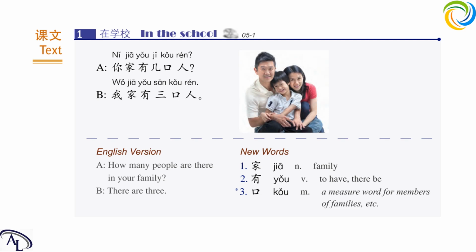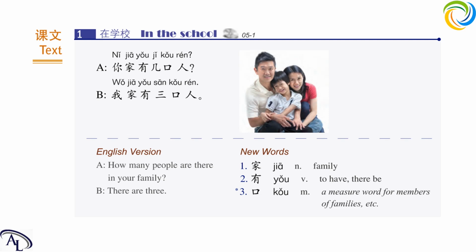Okay, this is 有. The last new word is 口, initial k, and the final ou, and the tone is the third tone, and it is a measure word for members of a family, and etc. Etc. means there are many other occasions, but today we are going to focus on only the family member meaning. Okay, so this is 口.